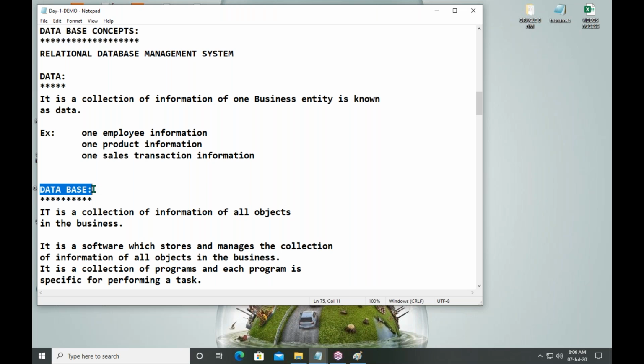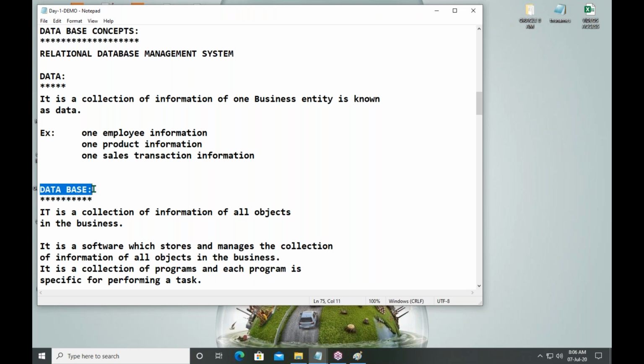And fourth point, who can access the data? Only permitted people can access the data. Without permission, you can't access the data. Like your bank account. If you want to access your account details online, you need to enter a username and password.